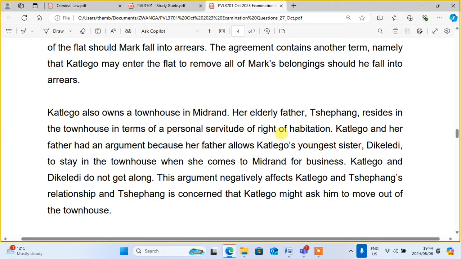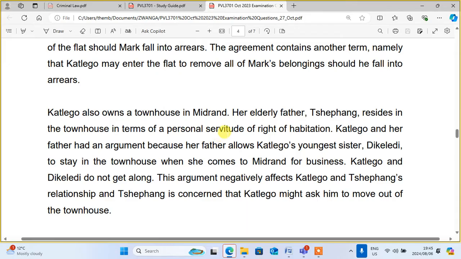It means that it arose out of the contract. This is what you must know. It arose out of the contract. Why? Because there's a personal servitude. So there's an obligation, there's an agreement. So Katleho's elderly father resides there out of the obligation, which is an agreement. Therefore, that person cannot be a bona fide possessor or mala fide possessor because there's an agreement.